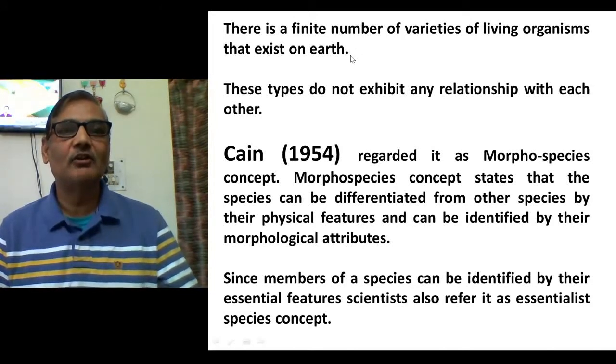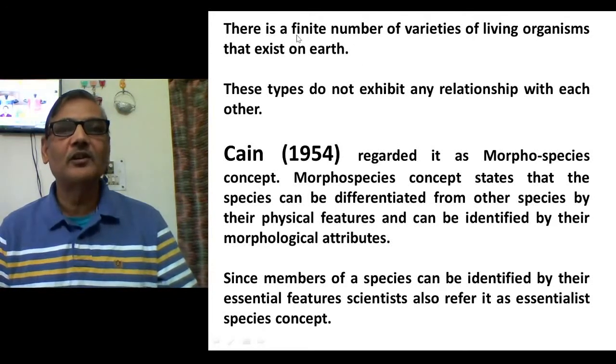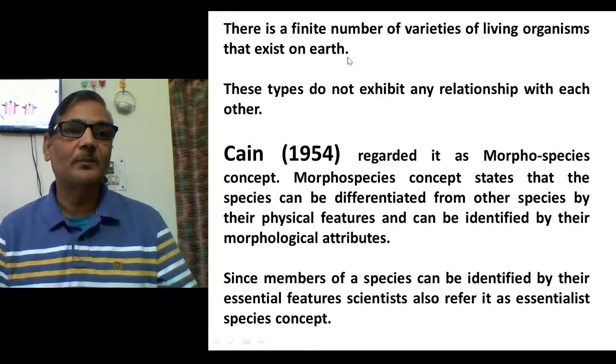This was actually a drawback because we know that a species will go on accumulating changes in its morphology as well as in its genetic characteristics. But according to this typological or morphological species concept, the number of species present on this planet is fixed.